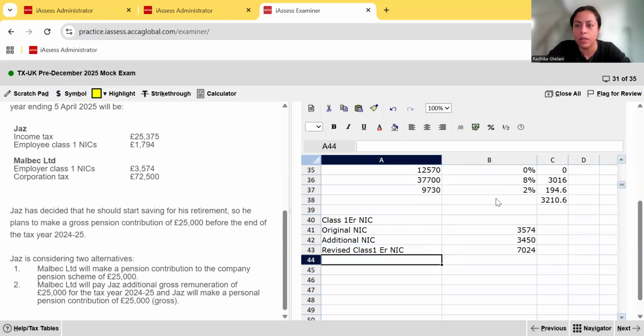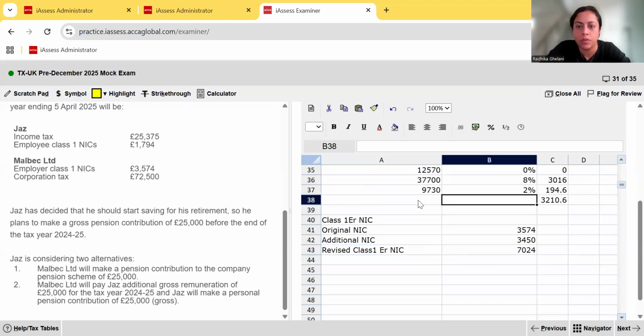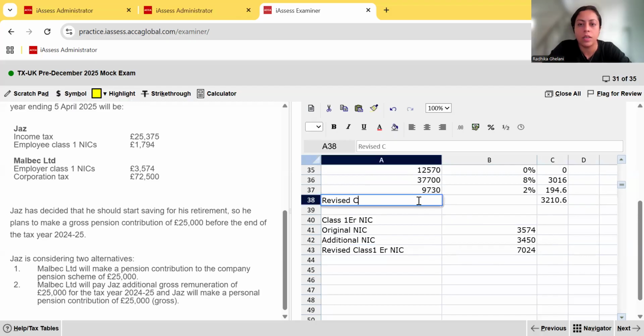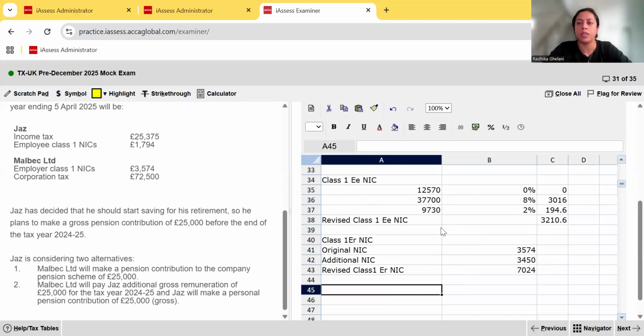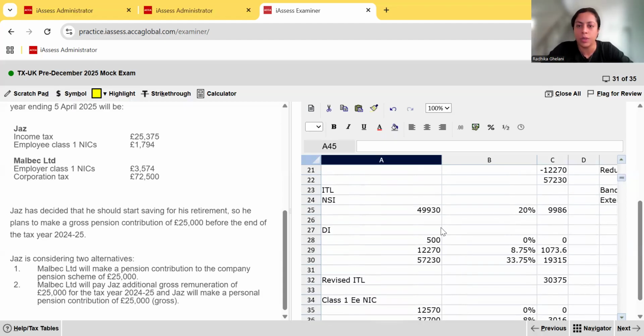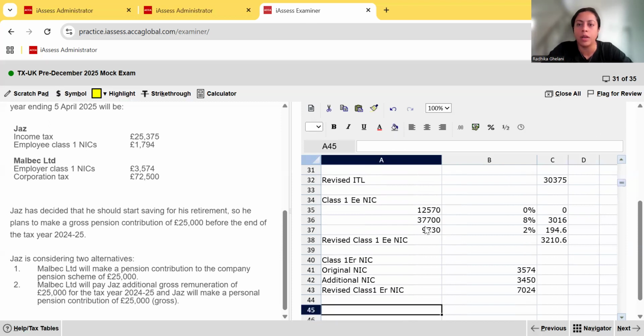Okay, let's put this description here. So we're done with his income tax computation, and we're done with the class 1 employee and employer NIC.